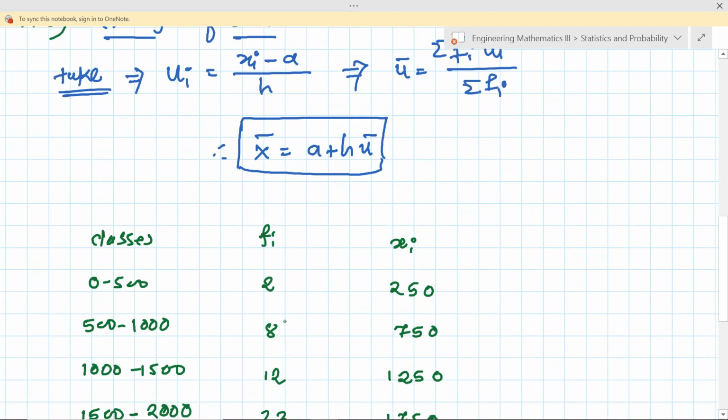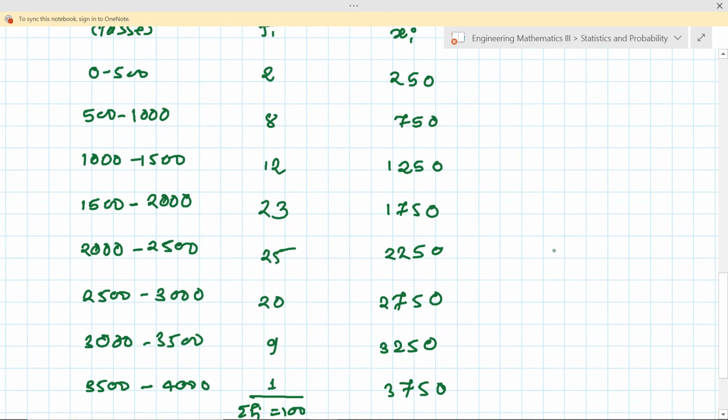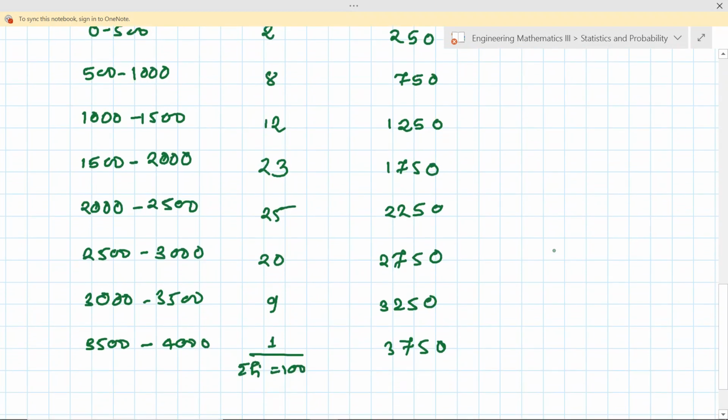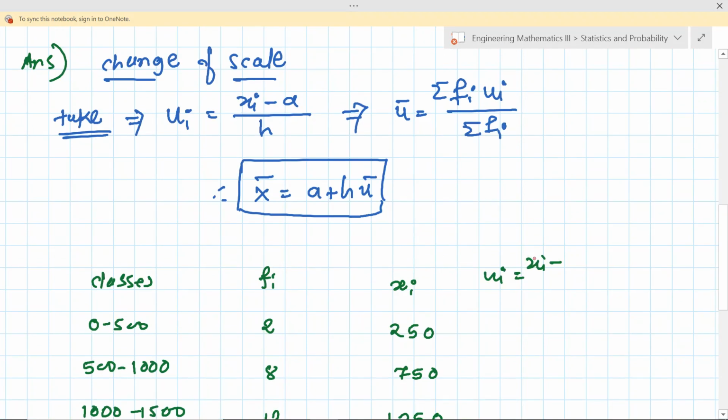Okay, now we just need to change the scale. So xi we are going to change to ui. What is ui? Ui is nothing but xi minus a. What is a? Just take among all these whatever you can take. So basically take the middle or tentatively the average of all these, and the tentative average is nothing but this one. This is my a, suppose. Okay, so this is xi minus 2250, divided by